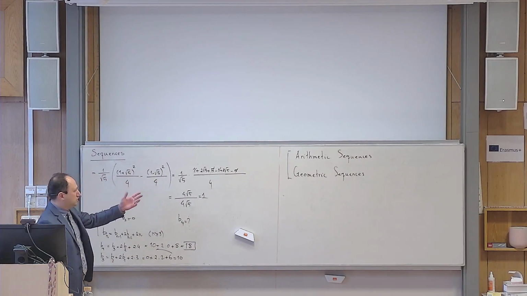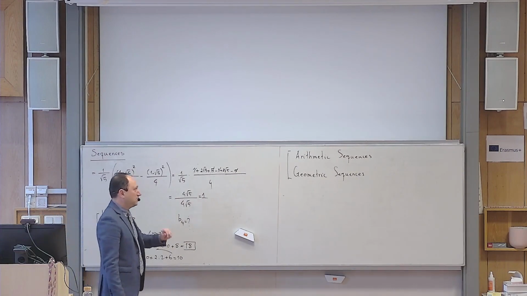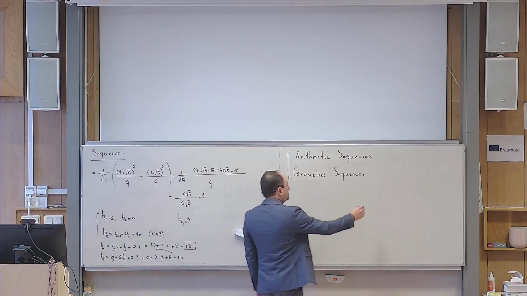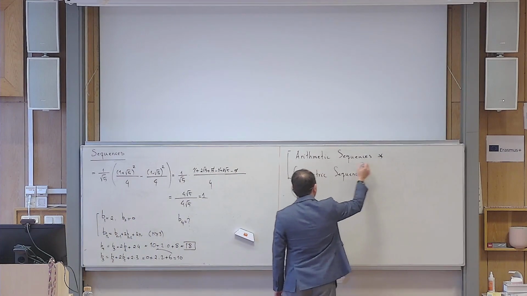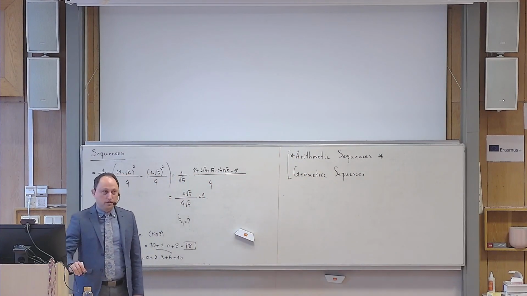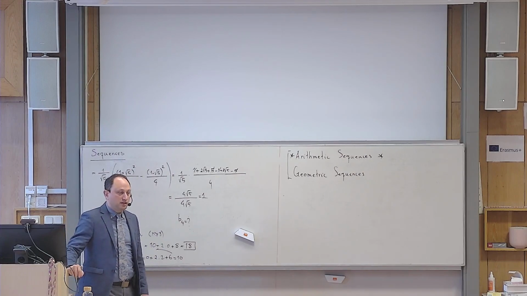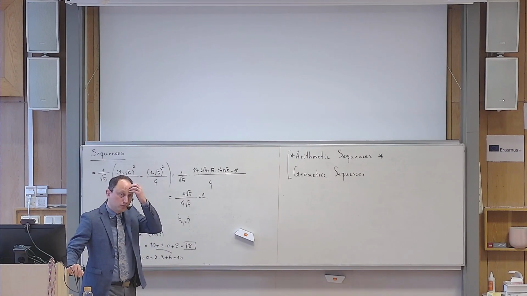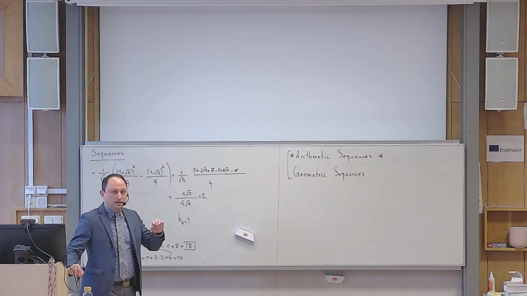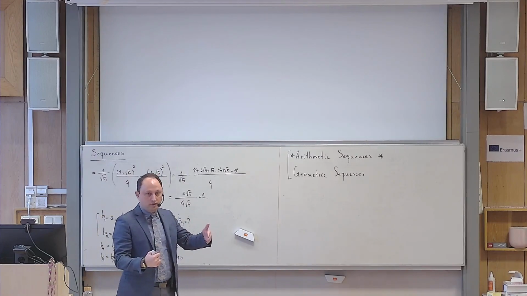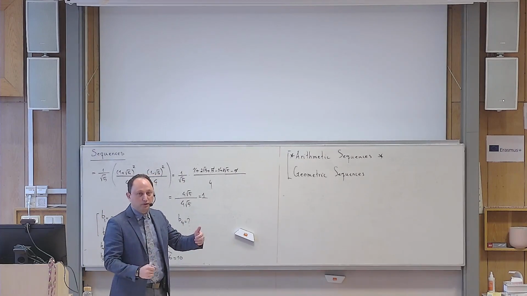Okay, so let us start today. I don't think we will be able to finish. I think we need 2 or 3 sessions for completing this part. So today we want to talk about arithmetic sequences. Okay, an arithmetic sequence is a very simple type of a sequence, and that is a sequence in which every term is obtained from the previous term by adding a constant to it. The same fixed constant. Let us correct myself. An arithmetic sequence is a sequence in which every term is obtained from the previous term by adding a fixed constant number to it.